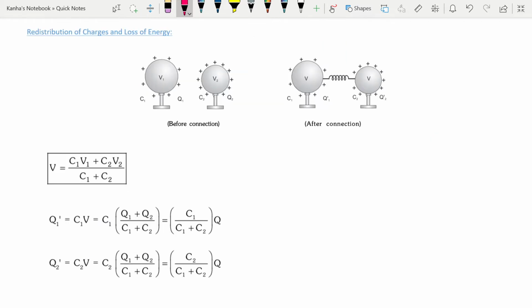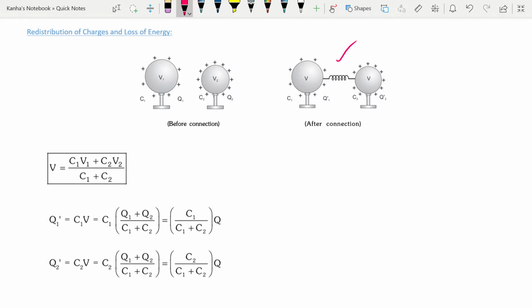Next, let's quickly review the redistribution of charges and loss of energy. When you take two charged conductors and connect them using a conducting wire, for example, I've connected them here, then the charge will flow from the conductor at a higher potential to the one at a lower potential.